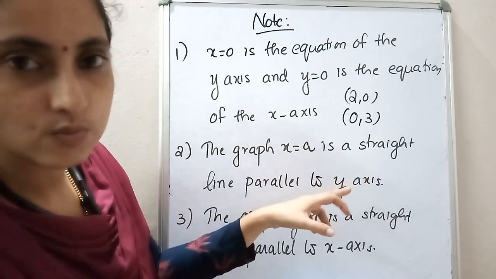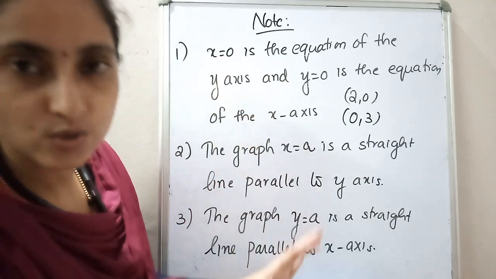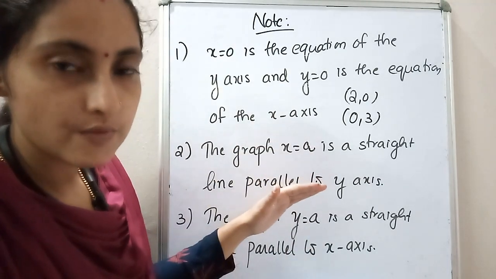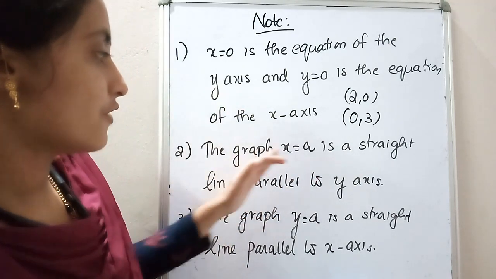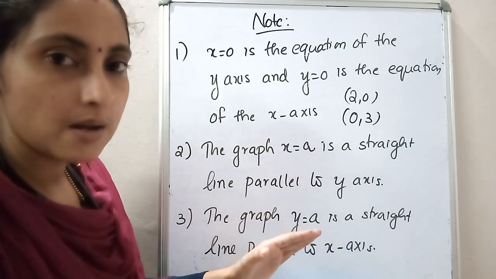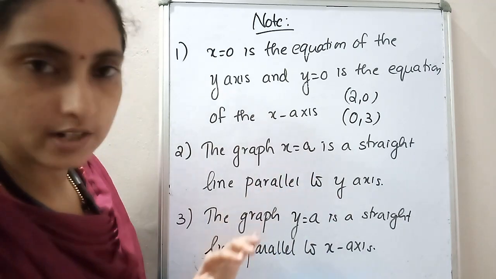And 0, 3 means x is 0, so x is equal to 0. An equation means one equals sign is there. That's all. So x is equal to 0 is the equation of which axis? Y-axis. And then the graph of x is equal to a constant is a straight line parallel to which axis? Y-axis. That I already mentioned.